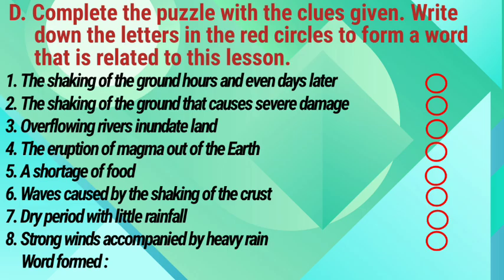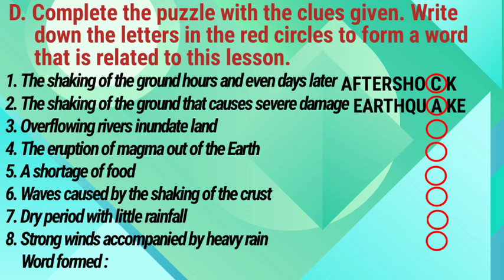D. Complete the puzzle with the clues given. Write down the letters in the red circles to form a word that is related to this lesson. 1. The shaking of the ground hours and even days later: aftershock. 2. The shaking of the ground that causes severe damage: earthquake. 3. Overflowing rivers, inundated land: flood. 4.